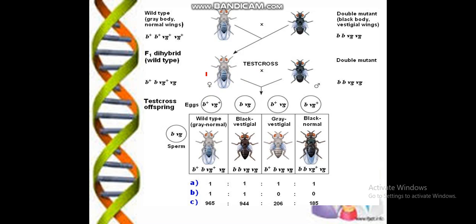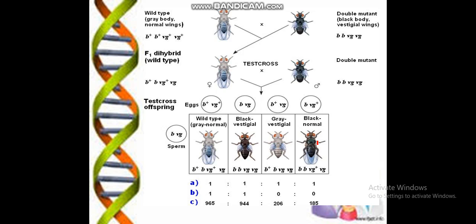When this grey normal body with this combination of genes is test crossed with the double mutant black vestigial wings organism, the test cross means the cross of the F1 generation with its recessive parent. Then after the test cross we will get offspring with the combinations grey normal and black vestigial, both present in the parental generation, while grey vestigial was not present, but due to recombination of the chromosomes we will get grey vestigial and black normal.